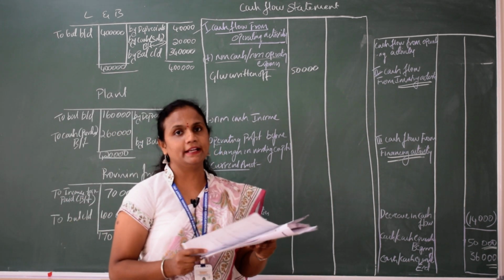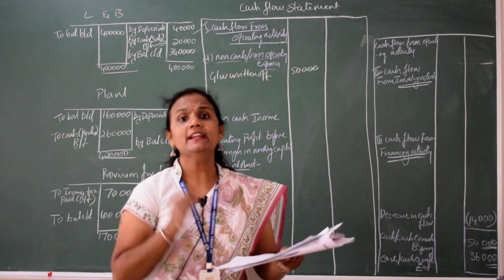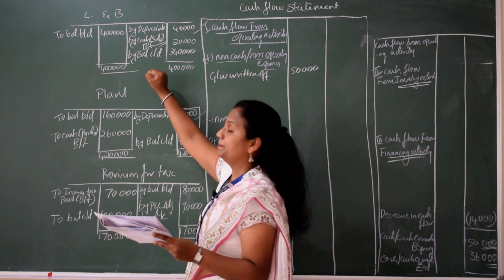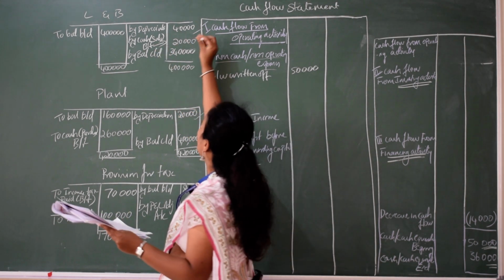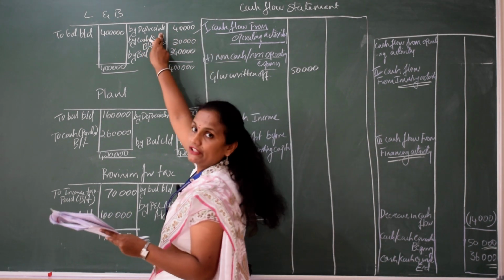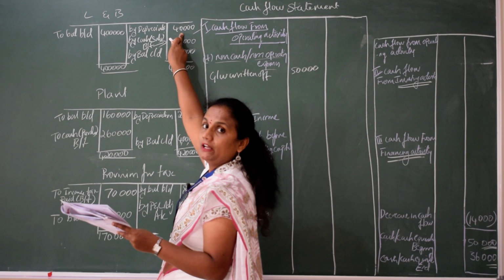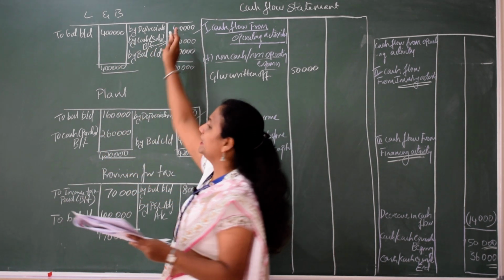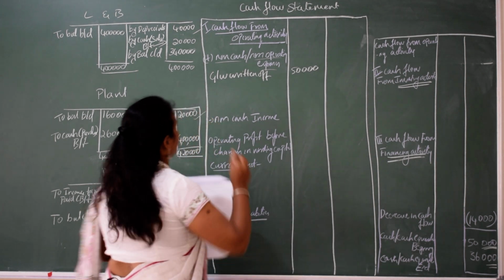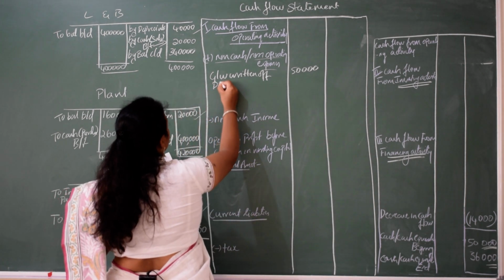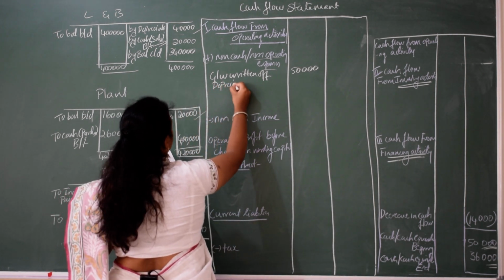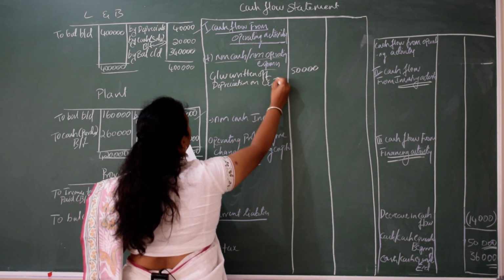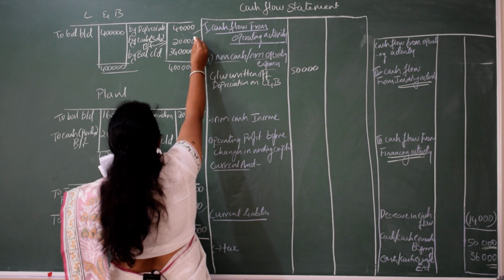Land and building. For land and building, we prepare an individual account. In the individual account, please check here. There are two items. One is depreciation. Depreciation we have already taken once, again we have to take. Depreciation on land and building is a non-cash expense. So I will write here depreciation on land and building. How much?